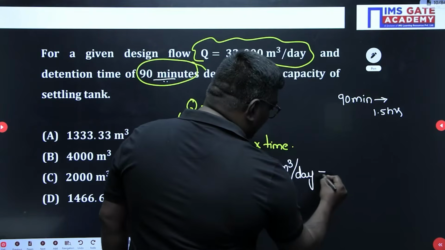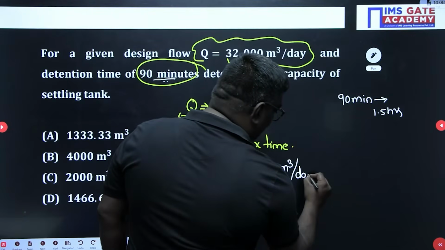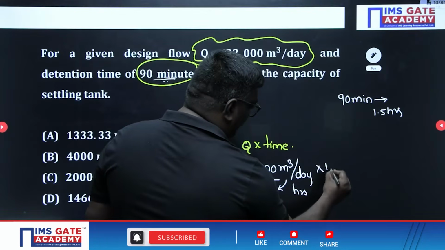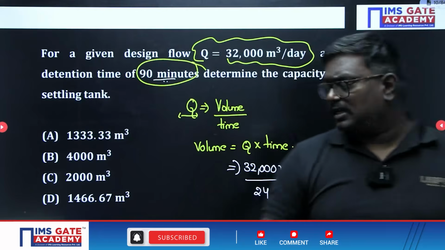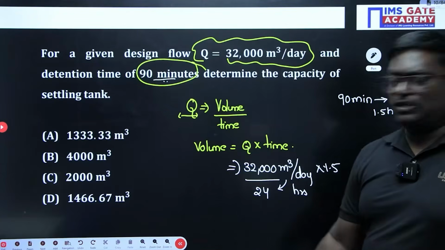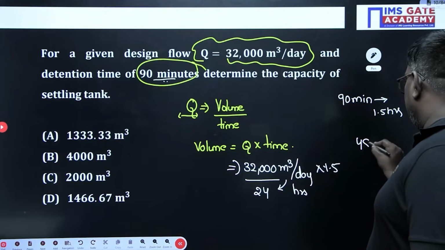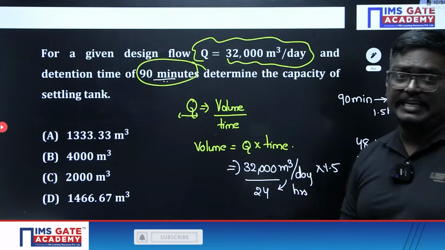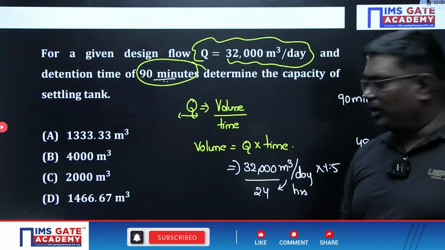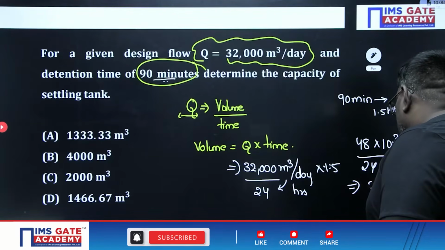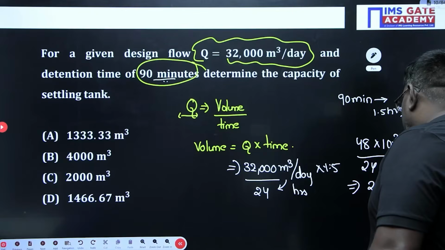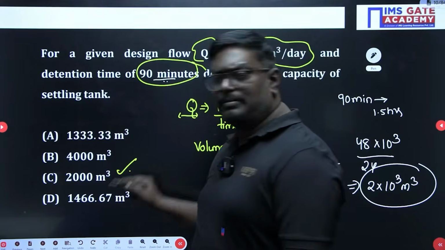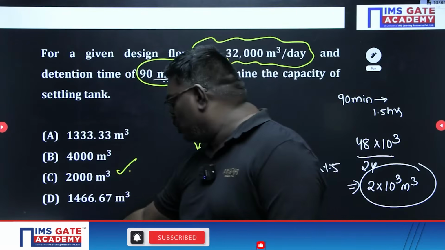Multiplied by time, which I am converting into hours, 1.5 hours. What will be this value? 32 into 1.5 is 48. So you can say 48 into 10 power 3 divided by 24. For the easy calculation, 32 into 1.5 is 48, so you get 2 into 10 power 3 meter cube. The answer is volume equal to 2000 meter cube. I hope you are clear.